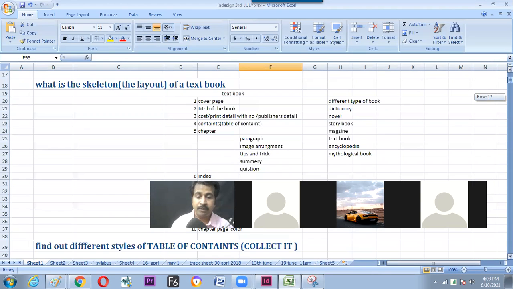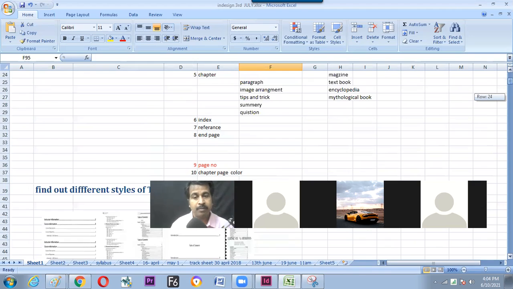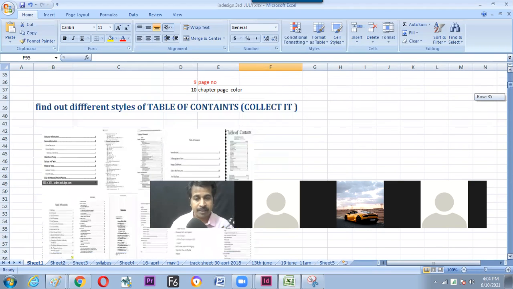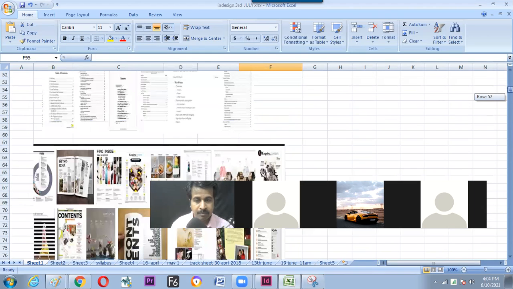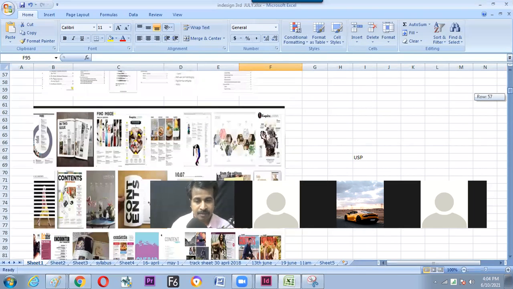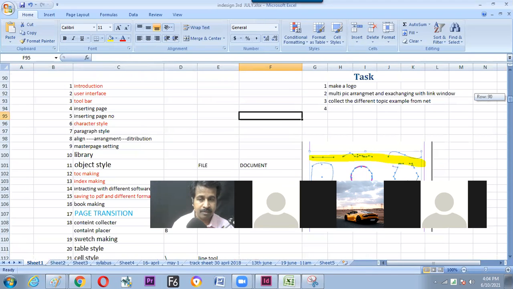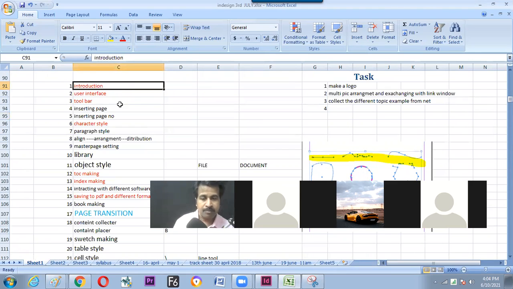What is the skeleton of a book, what is a table of contents, how many types of table of contents there are, and what is the commercial use of a table of contents. Then we have understood the syllabus, and we have done the first topic of the syllabus, introduction to the software. With this, we have jumped into the software to understand the user interface in a detailed manner.